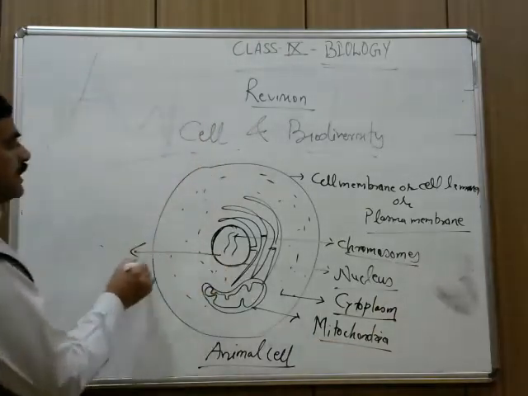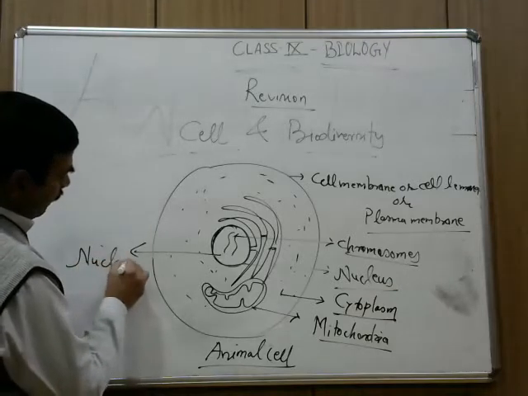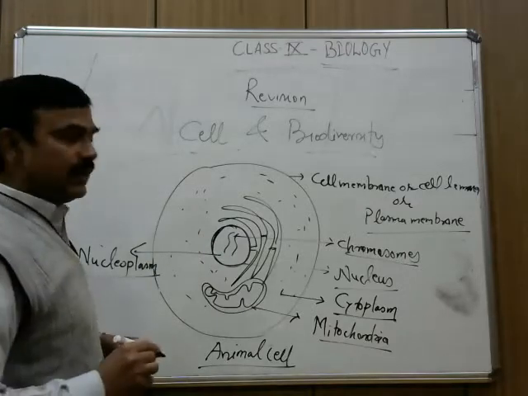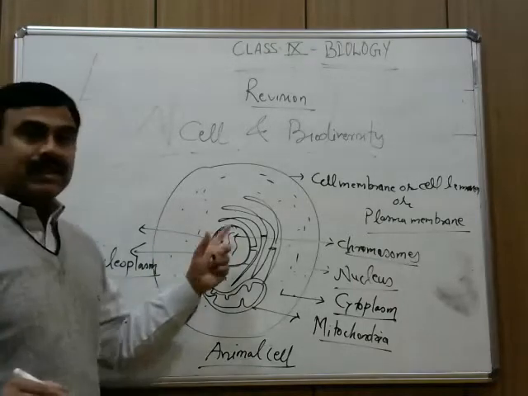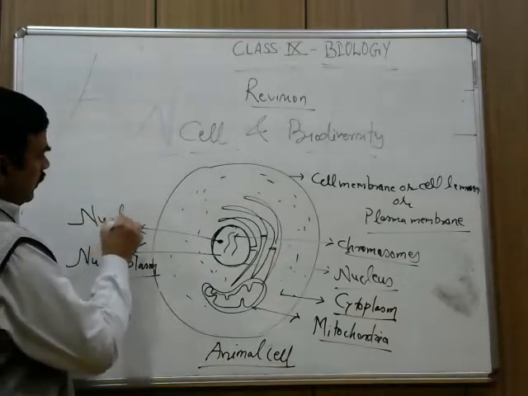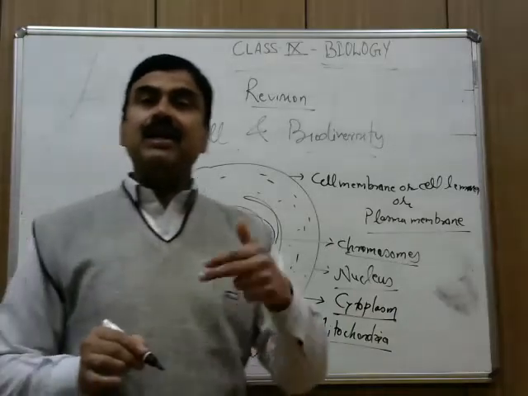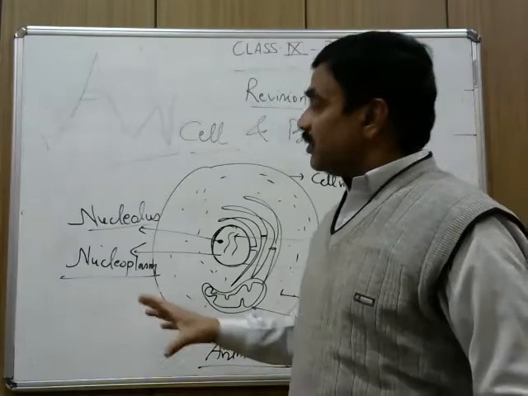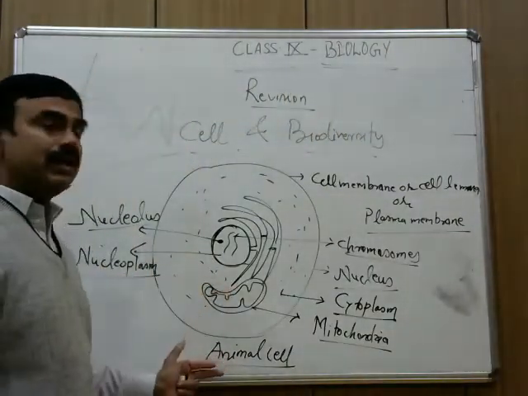The fluid which is present inside the nucleus, that is nucleoplasm, right? And one small structure which is present inside the nucleus. This is called nucleolus. Nucleolus, nucleolus. So when you start the diagram, you have to see the individual cell organelles, right?